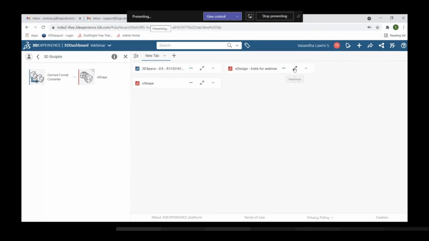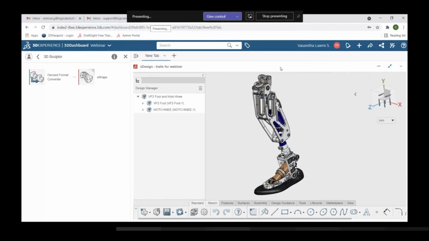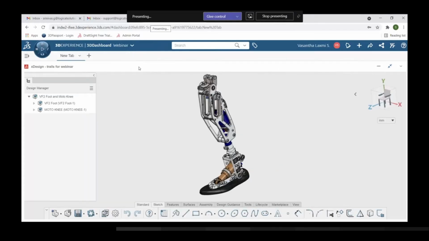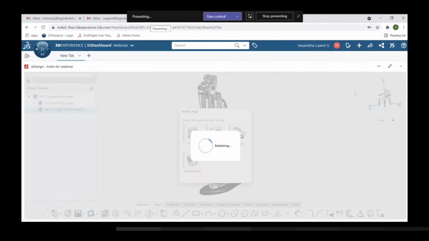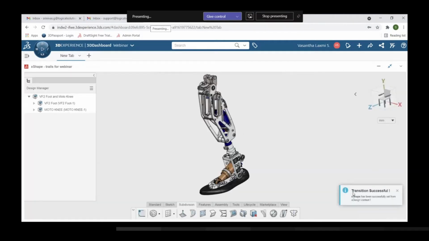I'm minimizing it, and I'm opening the XDesign, which has been opened previously. From here, by pressing the X key on the keyboard, we can switch automatically into XShape. So these are the roles which are assigned to me. Here you can see the XShape. I have clicked on XShape, so you can see the notification of transaction successful, and also you can see that we are in the environment of XShape.